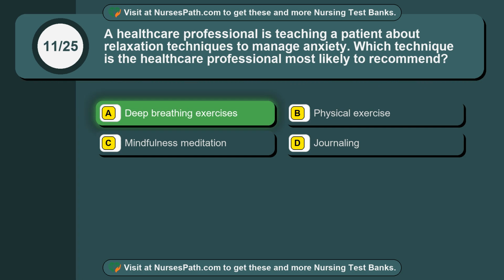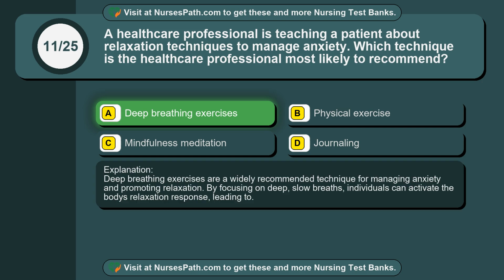The correct answer is option A. Deep breathing exercises. Deep breathing exercises are a widely recommended technique for managing anxiety and promoting relaxation. By focusing on deep, slow breaths, individuals can activate the body's relaxation response, leading to